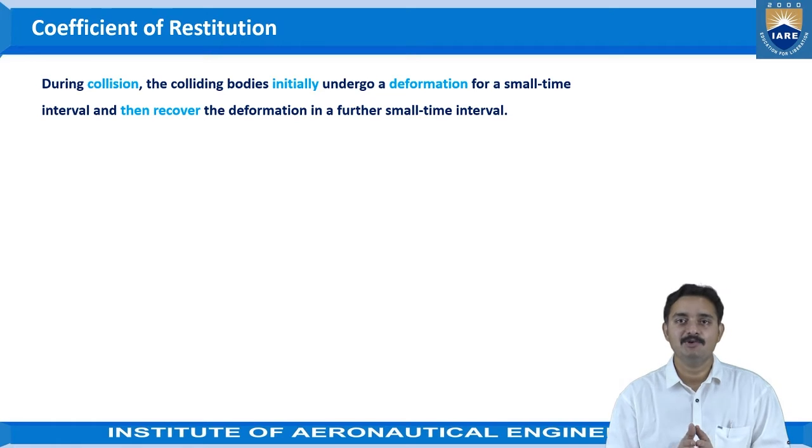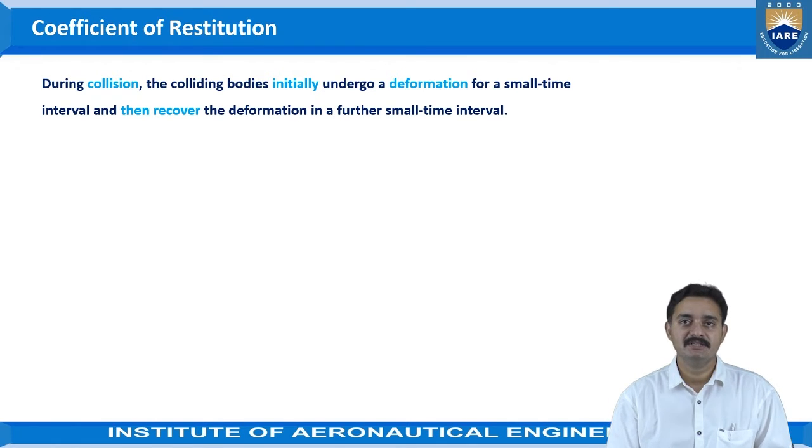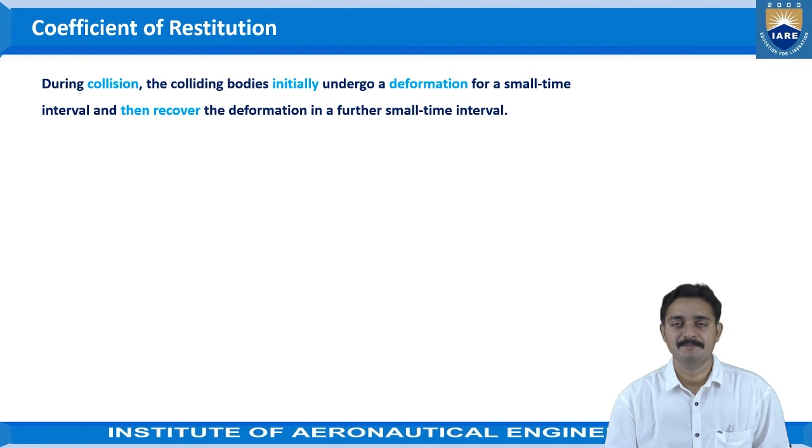So the whole scenario, as we have discussed previously, can be divided into two cases: before collision and after collision. Before collision, the two bodies will get into contact with each other with the exertion of force. The first body exerts huge force on the second body and the second body exerts huge force on the first body.